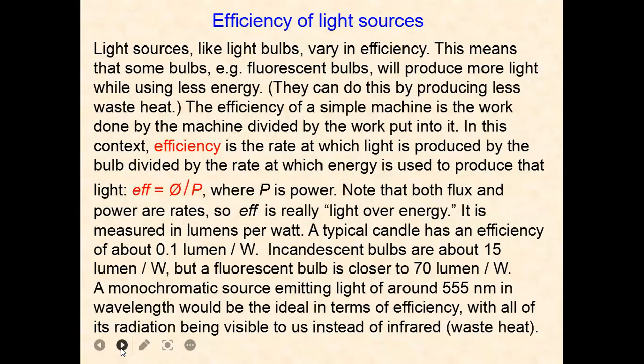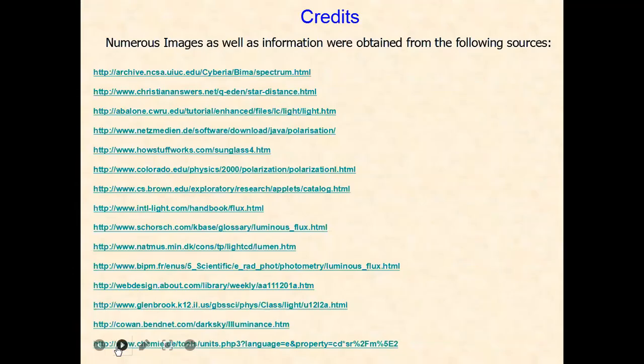Efficiency of a light source is given by phi by P, where P is the power and phi is the flux, the magnetic flux.